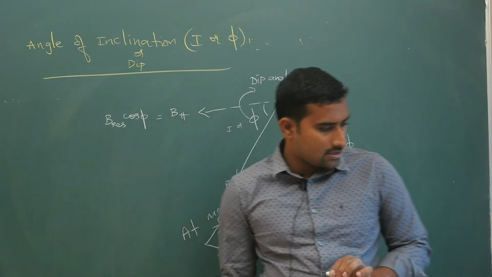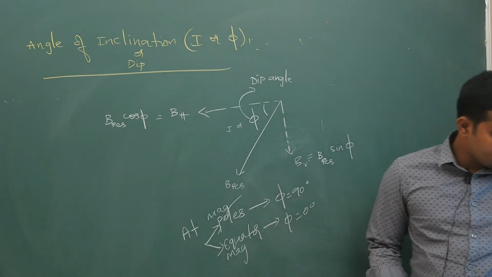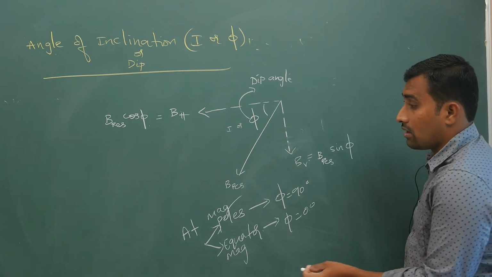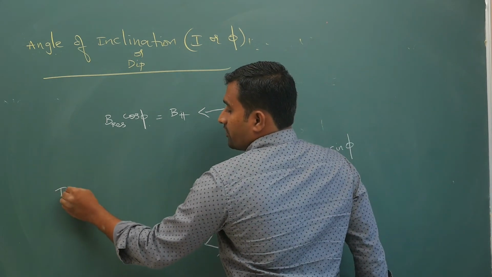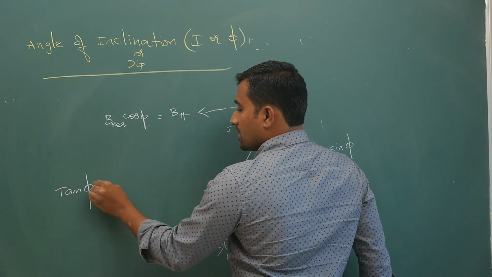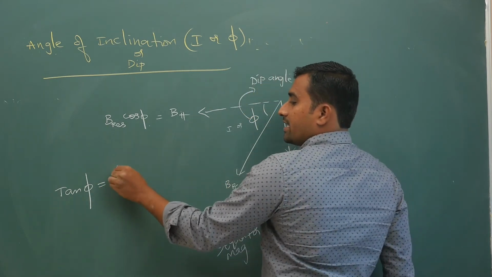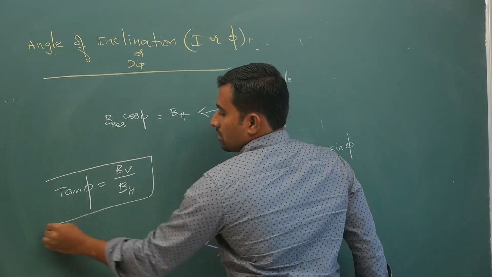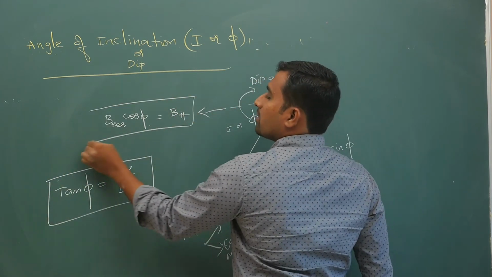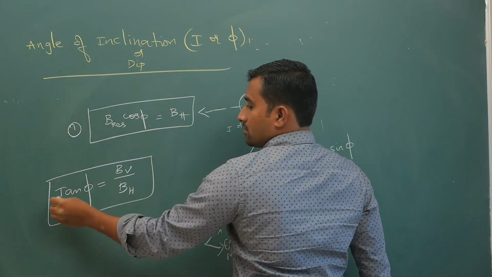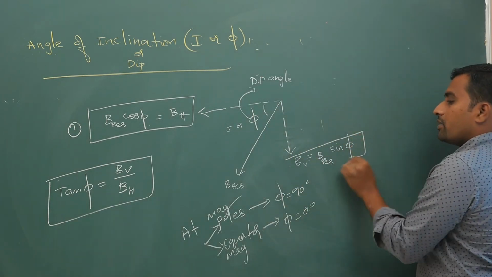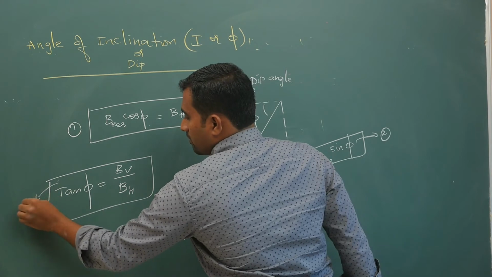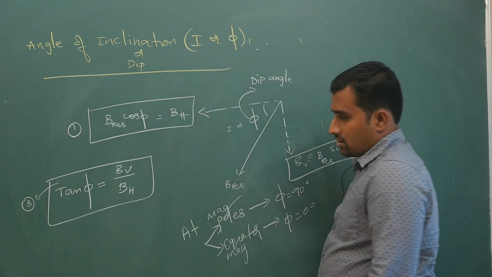Next, now tan phi, very important. If you take tan phi, it is BV by BH. First important formula 1, second important formula 2, third important formula 3.